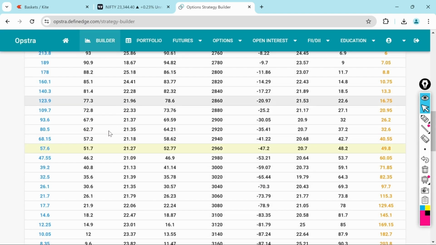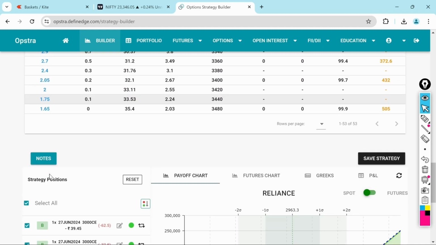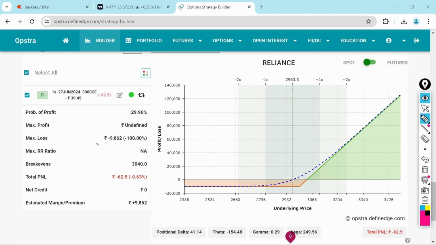What it means is that when I buy a call of 3,000 strike, if the market goes above 3,000, let's say 3,200, by end of June, I will make a profit. So let's see how the payoff diagram looks. Here we can see we paid 9,800 to buy this call option.